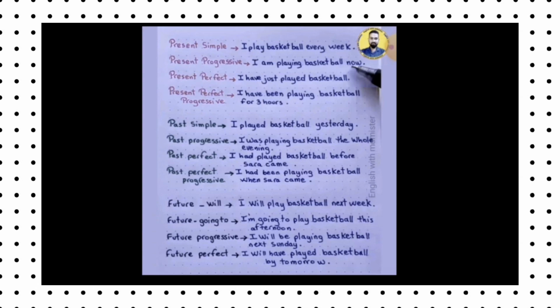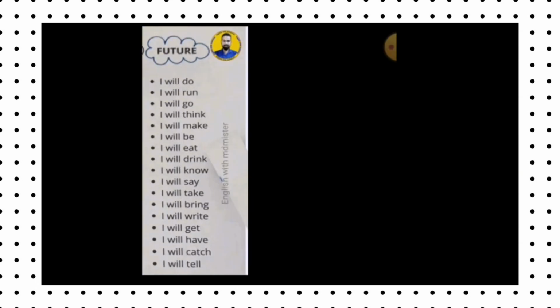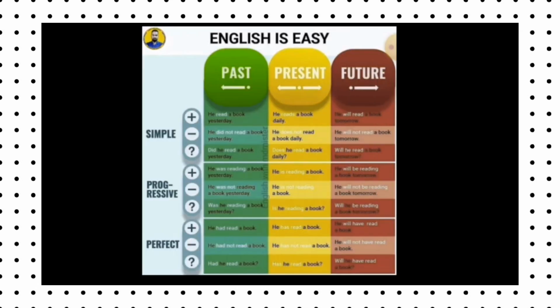I will come back to this page and we will see examples for each type of tense. Before that, you have to know the rules, how we have to use each form of verbs in each condition of tenses.